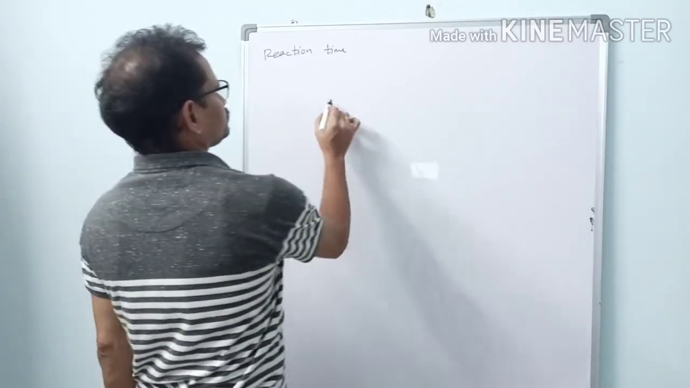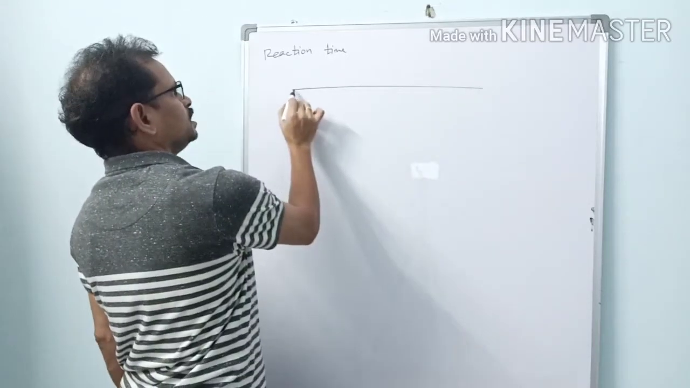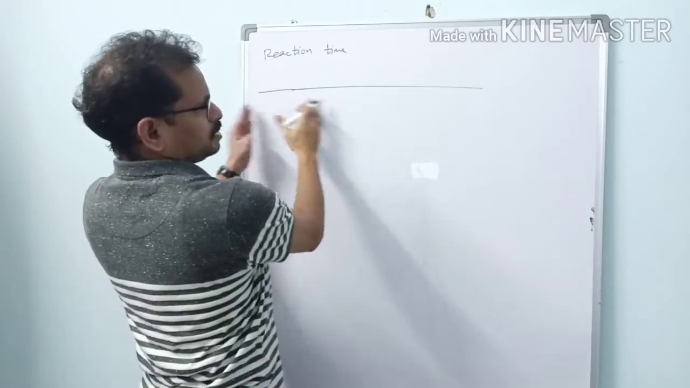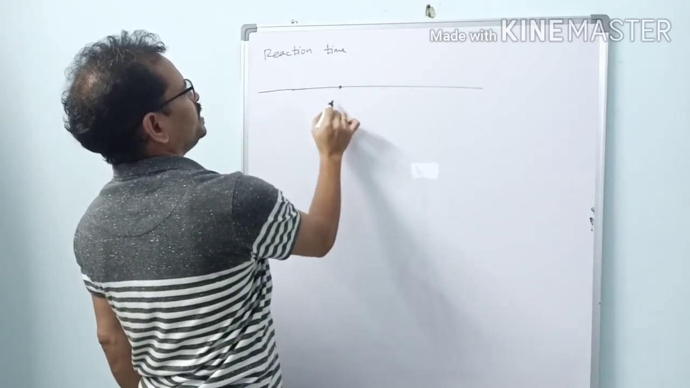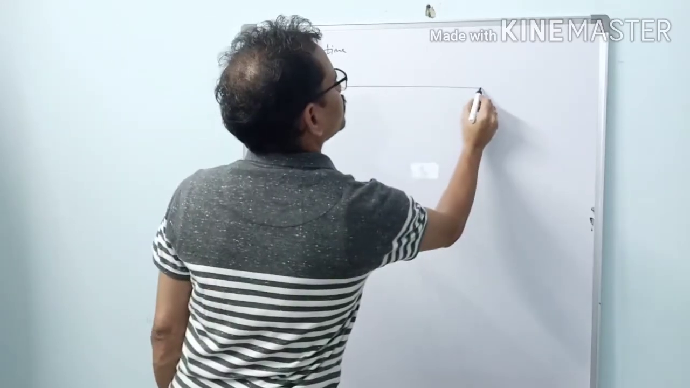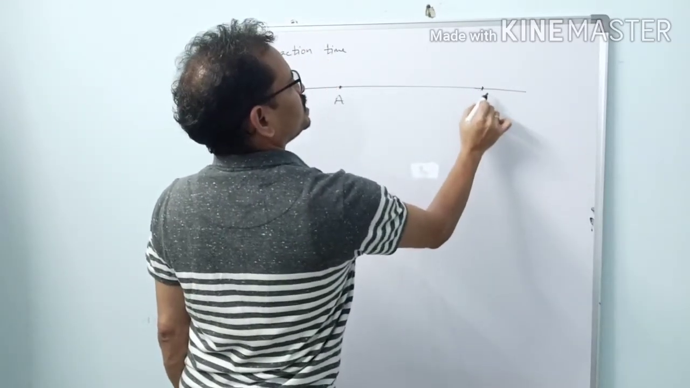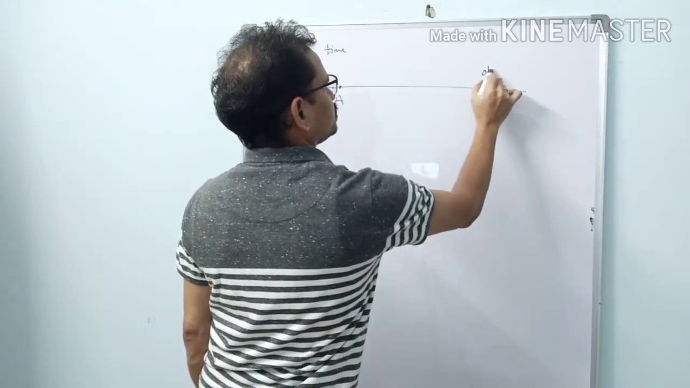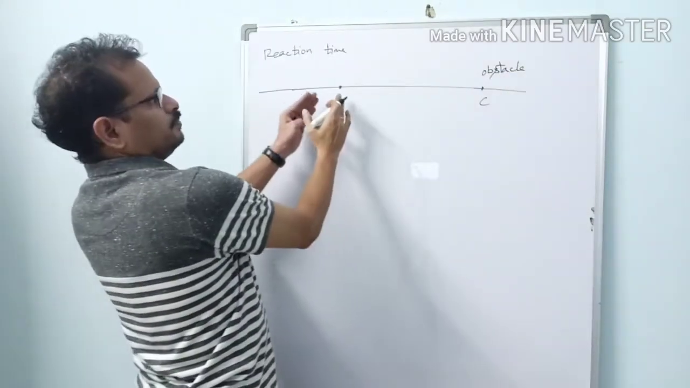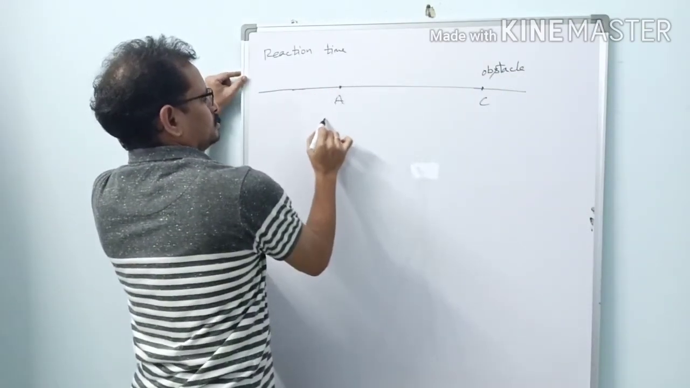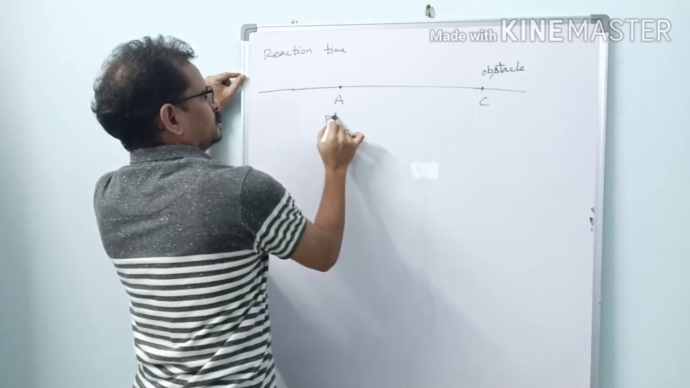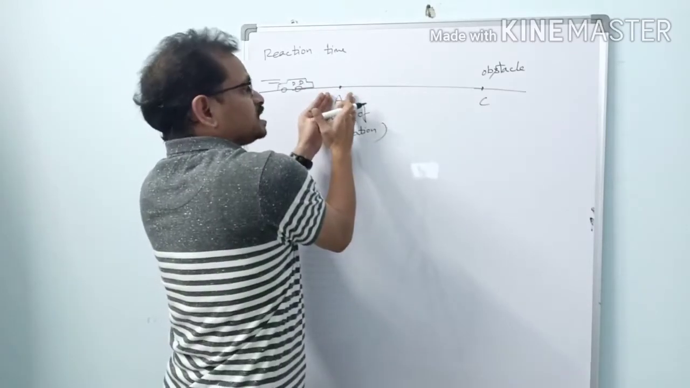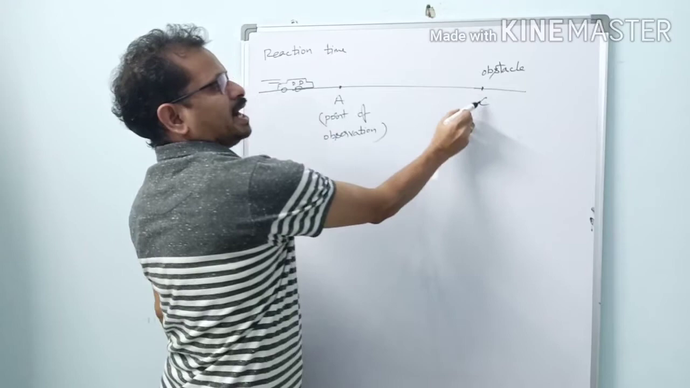See, suppose this is the road here. A car is coming from somewhere else. It is coming from beyond, and when the car reaches point A, the driver sees an obstacle at a point C. Here the obstacle is there. The driver sees the obstacle here. We can call this one the point of observation. So the driver, when he reaches point A, notices the obstacle at point C here.